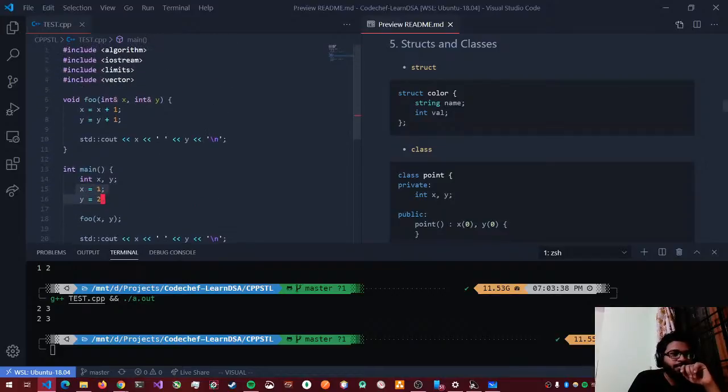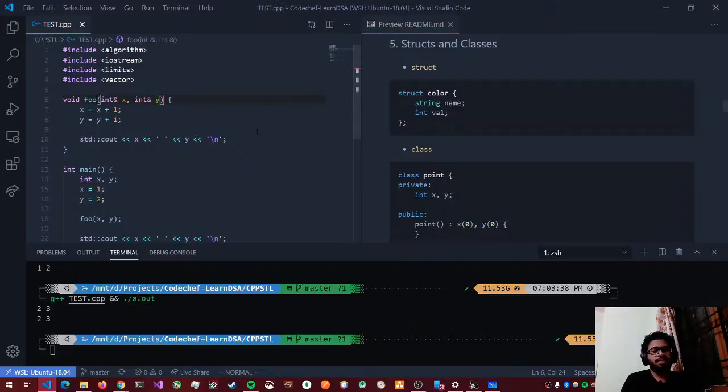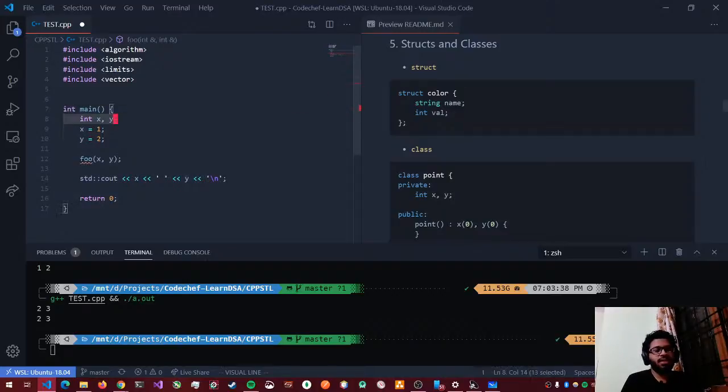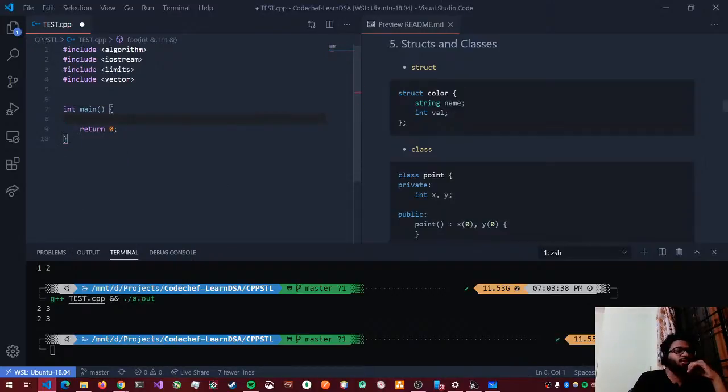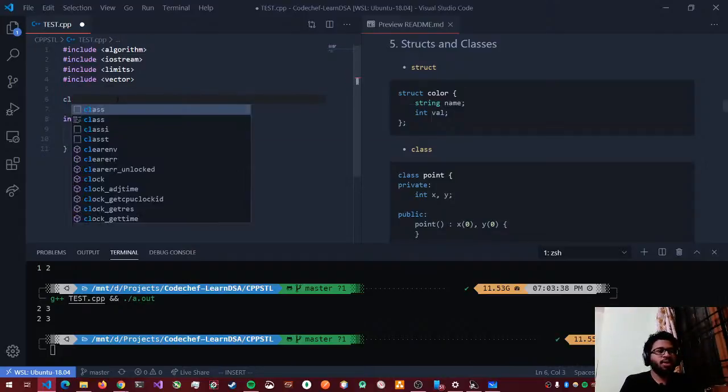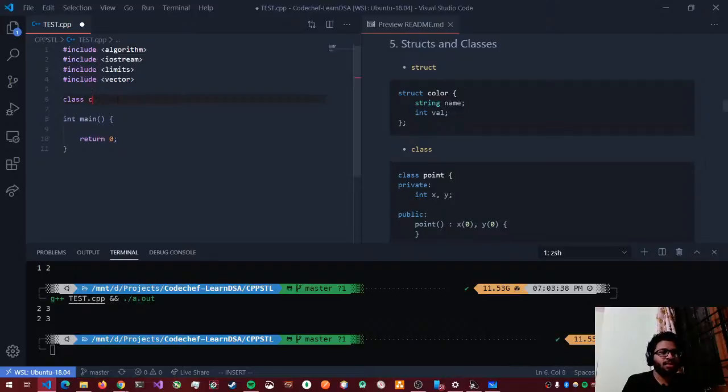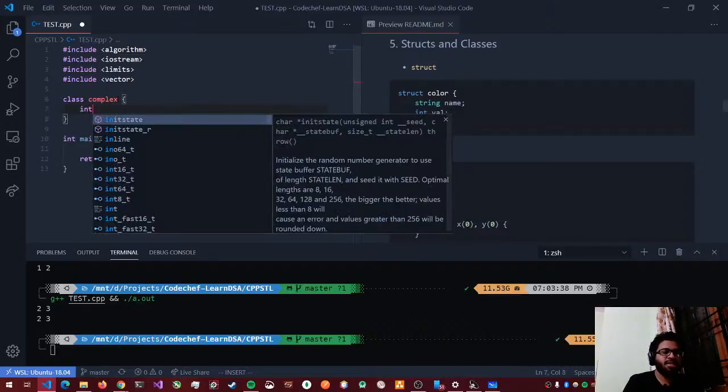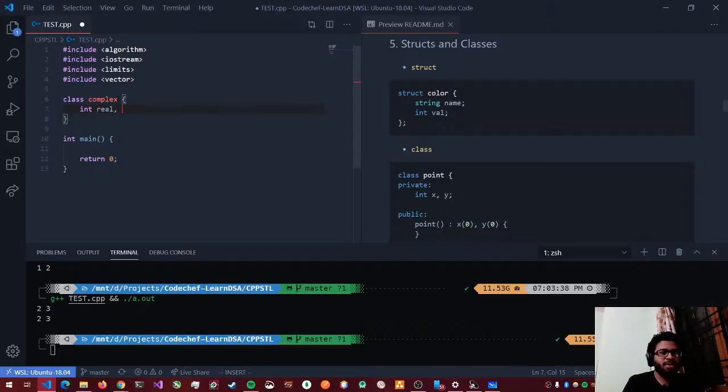Okay, so I just wanted to ask, do I have to explain what classes are? They are basically containers, right? They are containers for your custom data type. Let's say I wanted to store a complex number. Right now I do not have something called a complex data type, so I'll have to make my own, right? I'll define a class called complex. In that I'll define some member variables like int real, comma imaginary, and then that will be my complex class. So I can use this data type now.